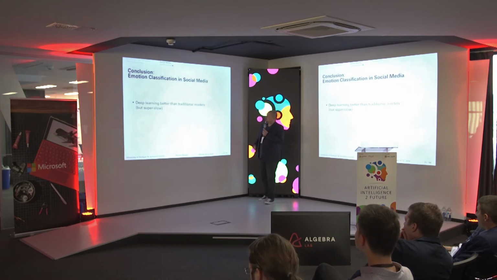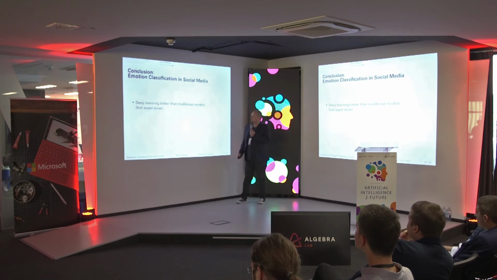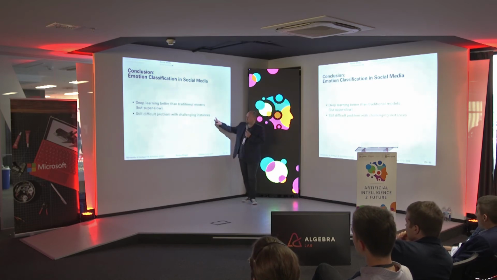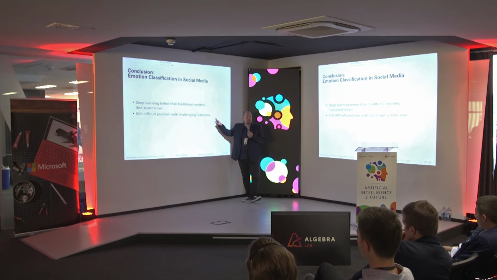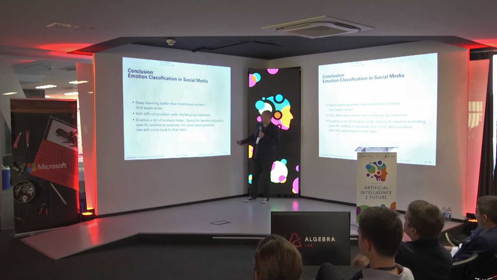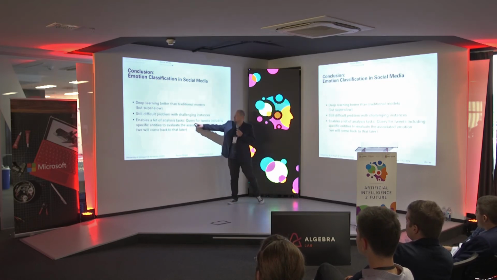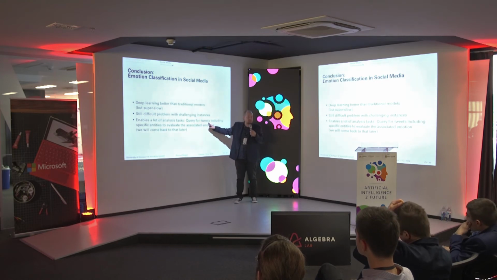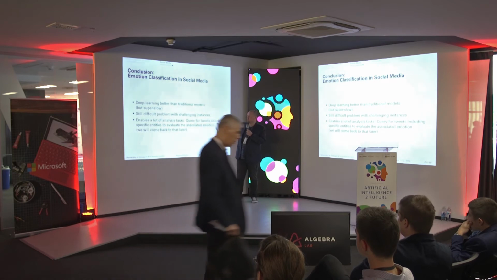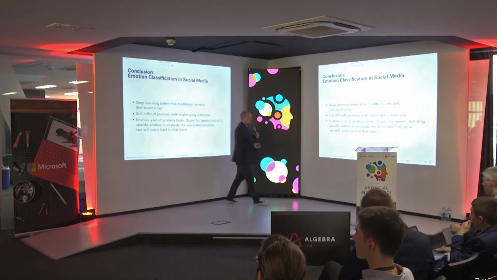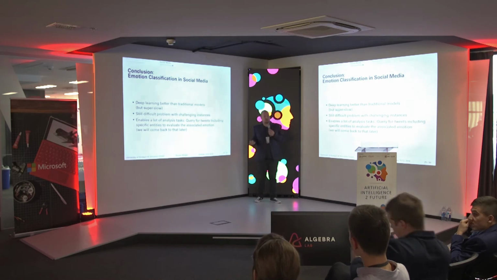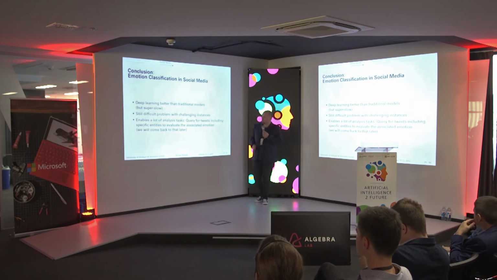So what I tried to communicate so far is that deep learning is better than traditional models, but it is super slow. So in practice, you wouldn't apply this actually here. This is a challenging task. There are interesting instances here, and I don't have a solution for these instances which I showed to you. So it's really a problem which still holds. It's unsolved. But, on the other side, it enables a lot of analysis tasks in many different application areas. So if you, for instance, query for tweets which include some specific entities which you're interested in, and we will see this later at the end of my talk in an example, then you can automatically assign the emotions to these entities and make large-scale analysis. So we will look at one example later.